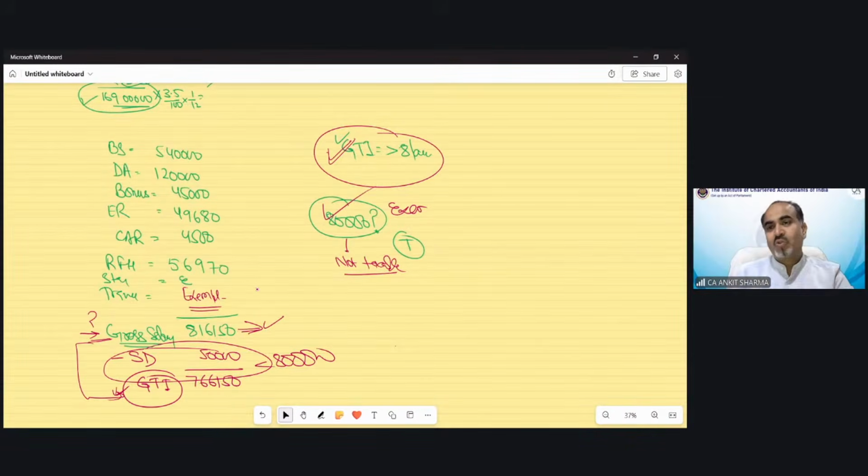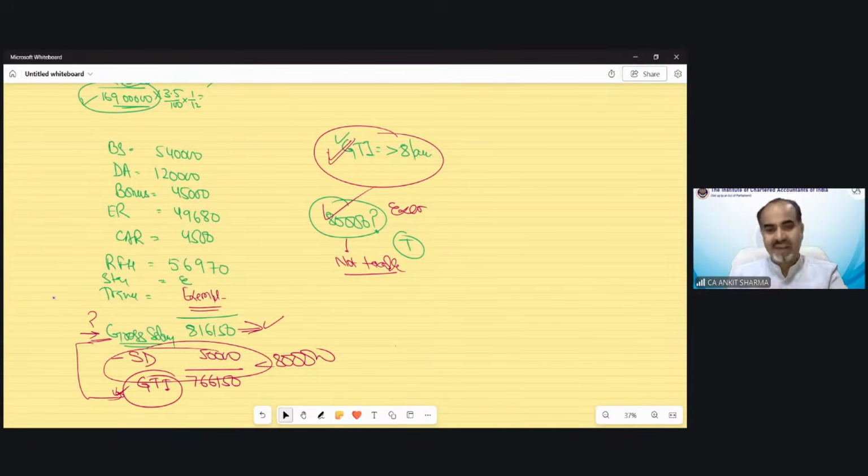Understand? So please be very careful about small things. It happens in excitement when we see, now, okay, it's 816,150. Let's solve it. No, there would be something else. So please apply the complete provision.